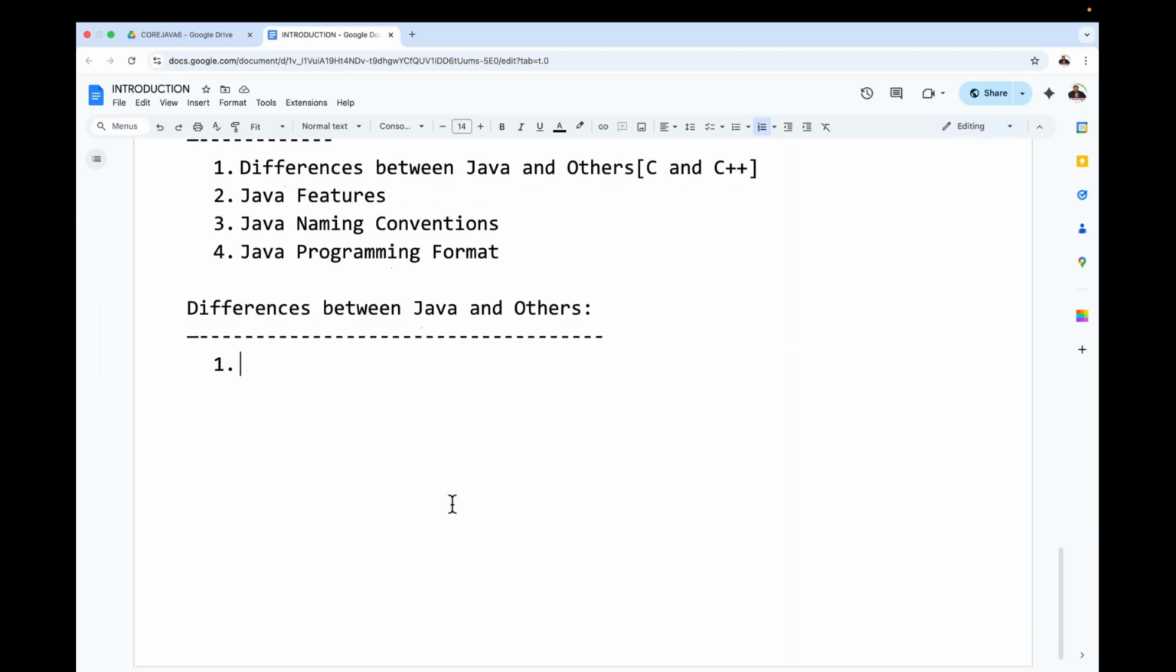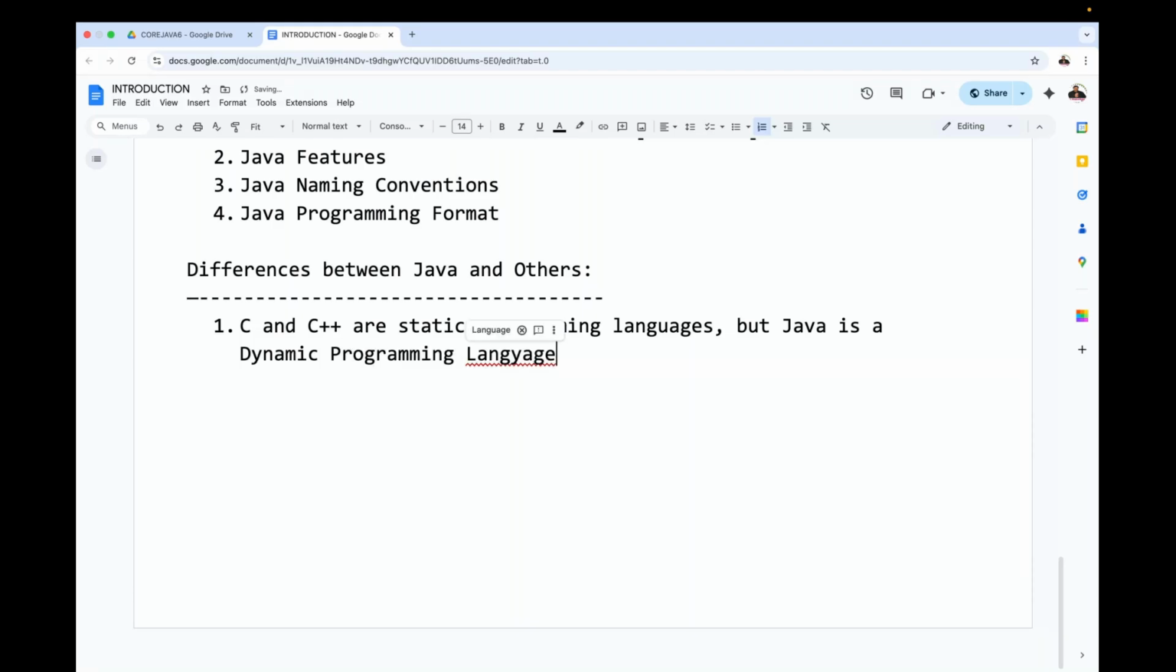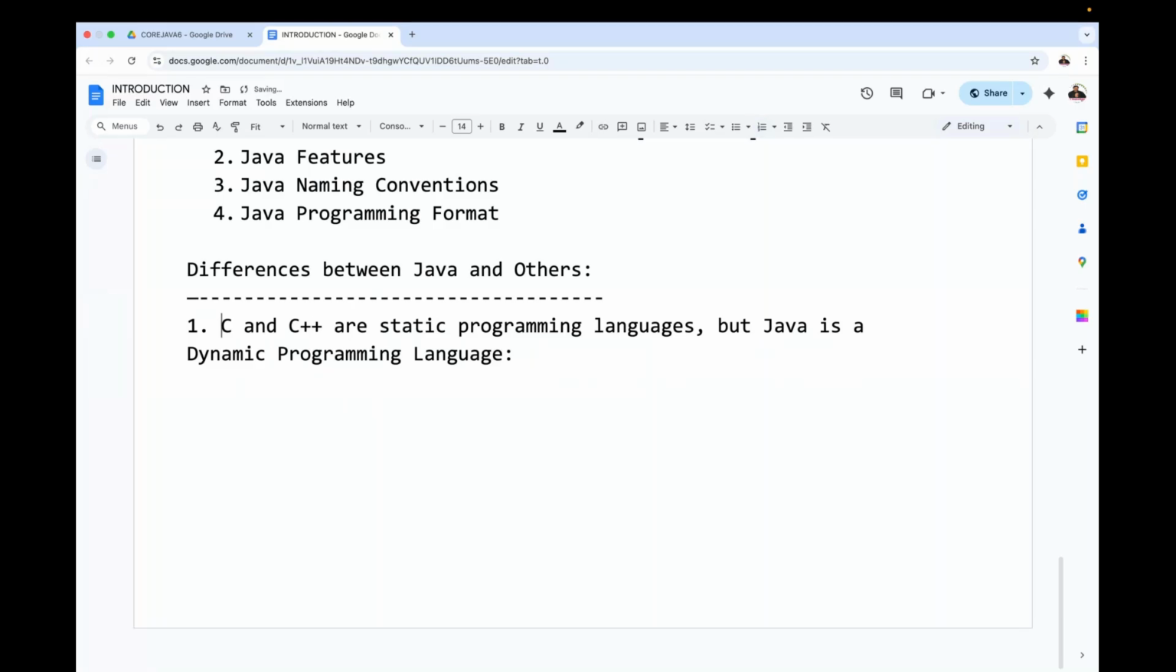The very first one is that C and C++ are static programming languages, but Java is a dynamic programming language. This is the very first difference we are going to understand clearly. Observe carefully: C and C++ are static programming languages, but Java is a dynamic programming language.